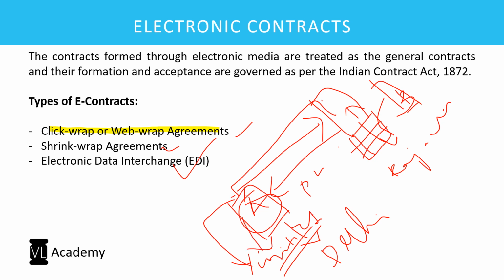Then the logistics department will deliver it to the premises of B along with an invoice, and this invoice will be demanding payment from B, and this invoice also will be communicated electronically. The moment the invoice is accepted at the premises of B, the monies will be transferred to the bank account of A automatically through a system driven mechanism. So this entire concept is what is called electronic data interchange. If you have seen how the data has interchanged between two systems, electronic data interchange is necessarily a mechanism where data is interchanged between two or more systems without any human intervention, right? So this is all about electronic contracts.